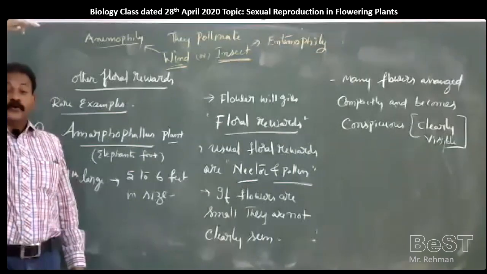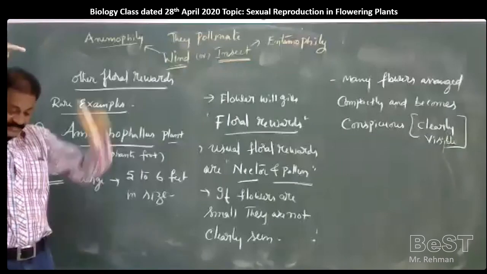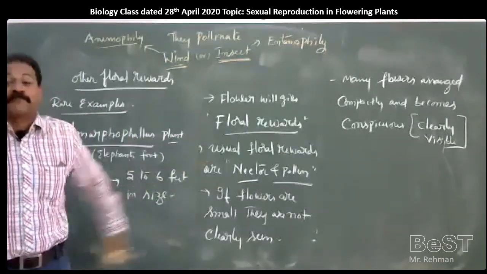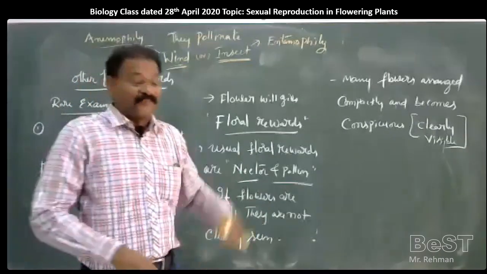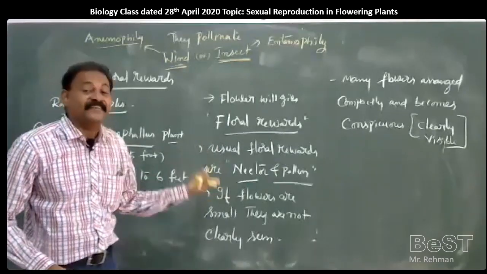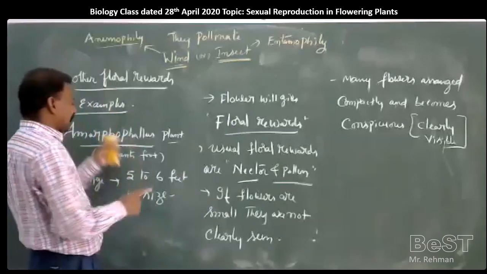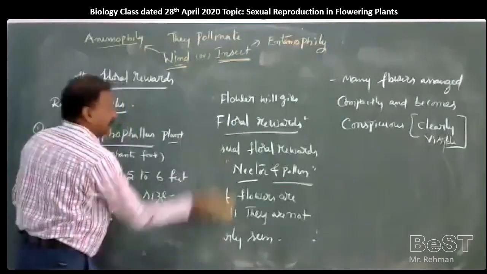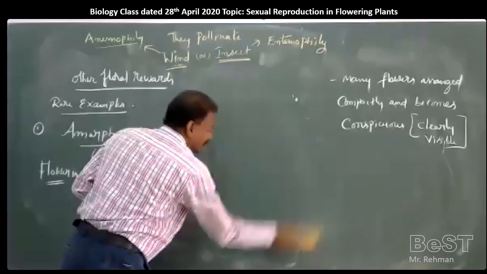And it produces a pungent odor. So, it is a 6 feet flower, having enough space and provision for some insects to lay their eggs, and it is the safest place for their eggs. So, the floral reward in the Amorphophallus plant is providing space to lay eggs and to keep them safe.